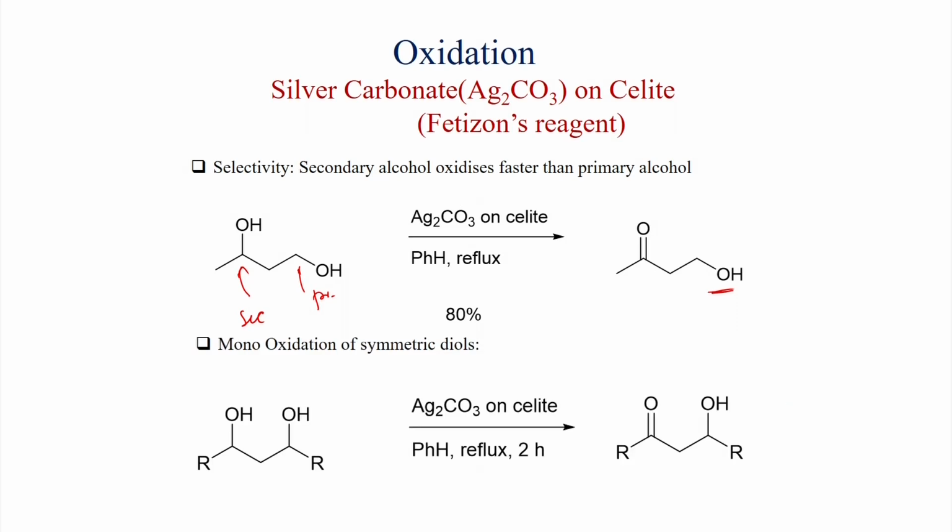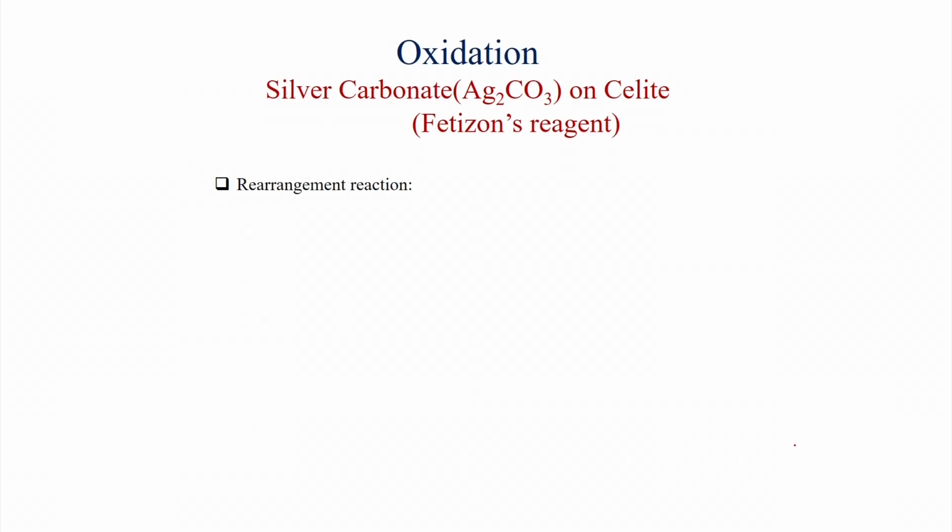Also, when a symmetric diol is used, like both are secondary, here one alcohol can be oxidized and you can get the beta hydroxycarbonyl compound in good yield. Here silver carbonate benzene reflux condition is used.